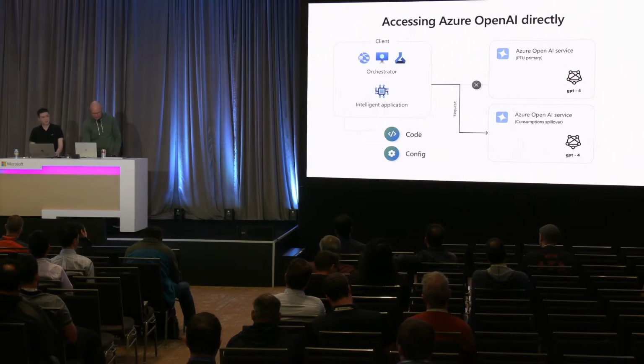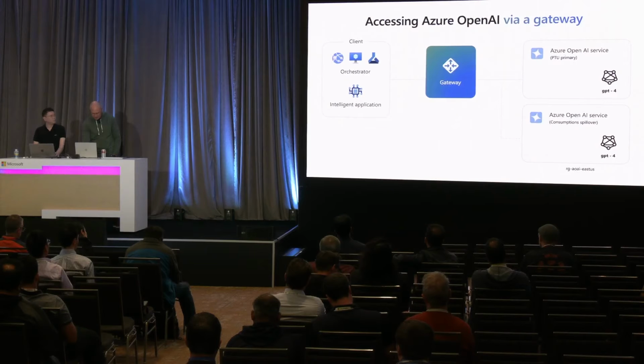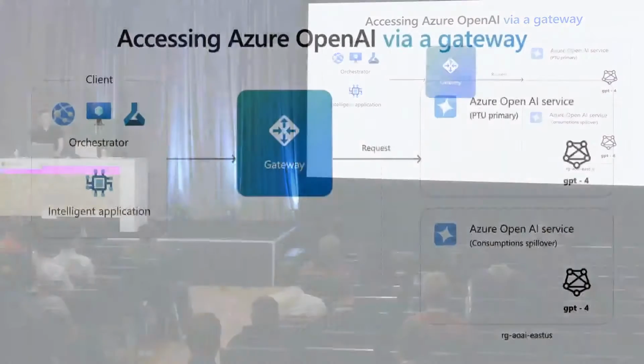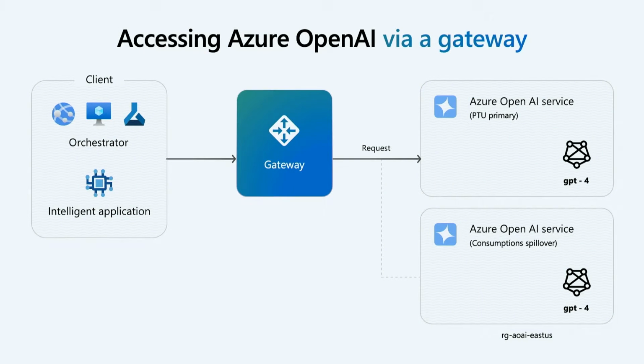So what do we do? How do we solve this challenge? We solve this challenge by introducing something called a gateway. Now, this gateway is primarily a conduit between your orchestrator and the Azure OpenAI endpoints, which means every request now, instead of going directly to the endpoint, actually goes to the gateway, and the gateway is already configured to reroute the request to the main endpoint, which is your PTU primary endpoint. And now you get, again, the same response as before, which is 200 HTTP OK.